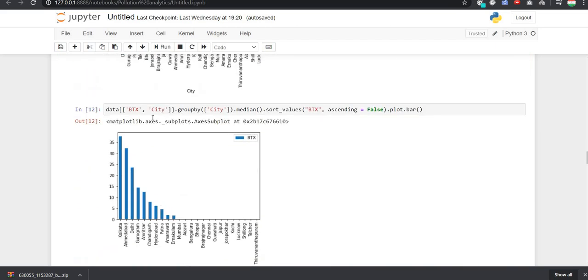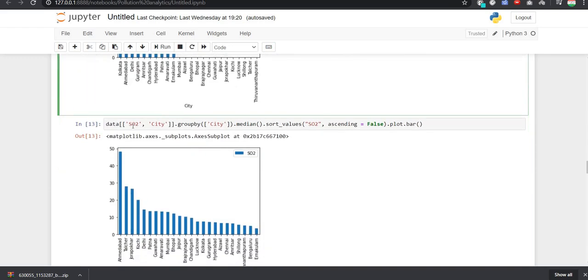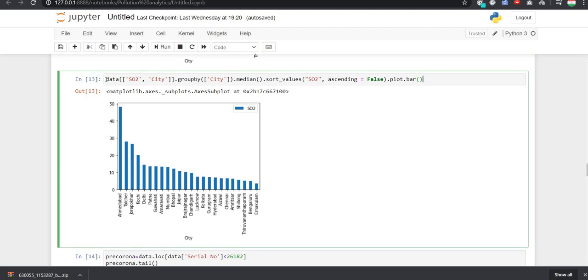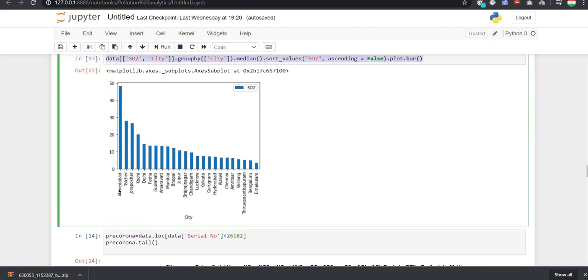After that we have seen it for BTX. BTX is generally a composition of benzene, toluene and xylene. We have combined it in one row and named it BTX, and we have done all the things the same. We have plotted a bar graph, and you can see that Kolkata tops here, and Kolkata is a more polluted city because of BTX. And for SO2 you can again see that Ahmedabad is the city which is more polluted.